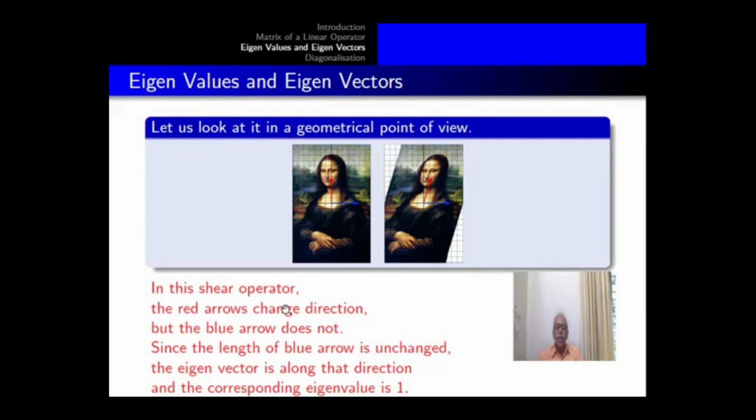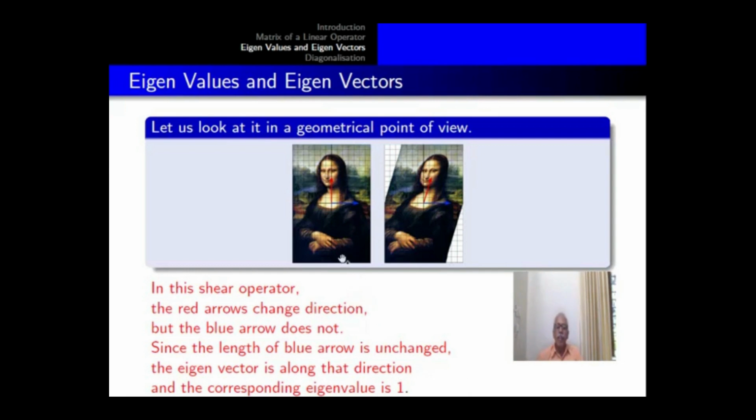So in the shear operator, the red arrows change direction, but the blue arrow does not change direction. And since the length of the blue arrow is the same as that in the original one, we can say the scaling in that direction is 1 only.